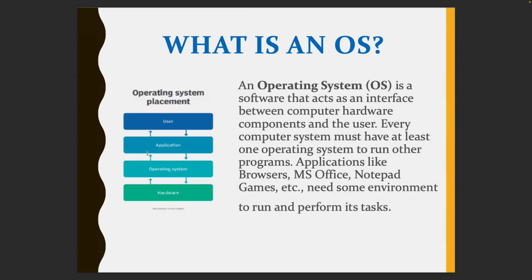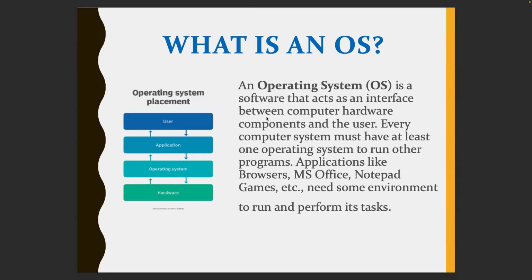So the operating system works like a bridge between the user and the hardware, with which you can open applications. You will install an operating system so that you can launch any application and work with any component of it. Every computer must have at least one operating system to run other programs like MS Office, Notepad, all of these things. So that's what an operating system is.